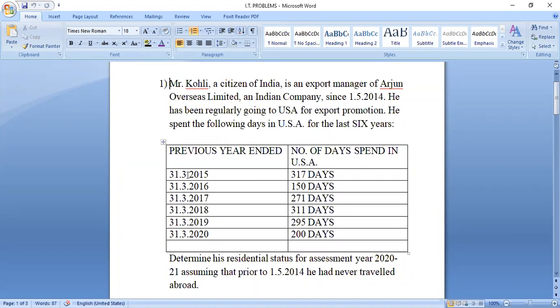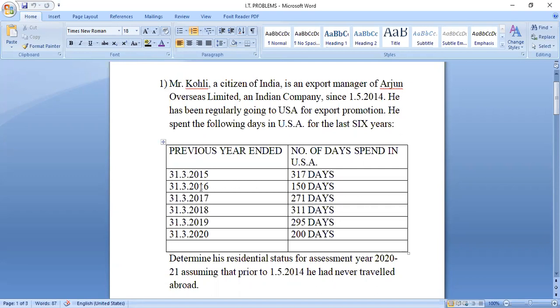So he spent from that. This is the ending year. What is the beginning year? If 31st March 2015 is the ending year, what is the beginning period? 1st April 2014. So you stayed how many days in USA?